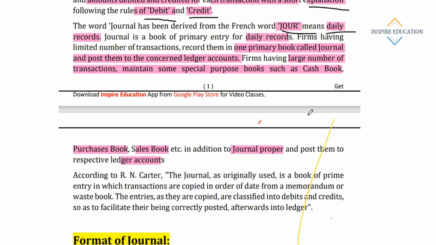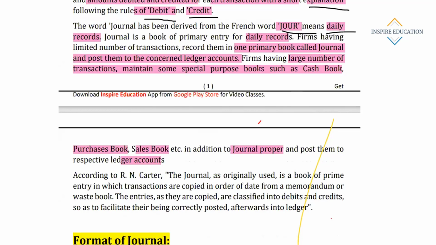For small businesses, a single journal is sufficient. They are maintaining all the transactions in a particular journal. But for big firms having more transactions, they record transactions in separate journals or separate special purpose books.